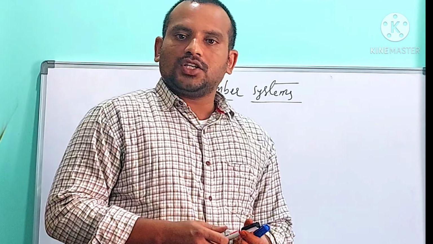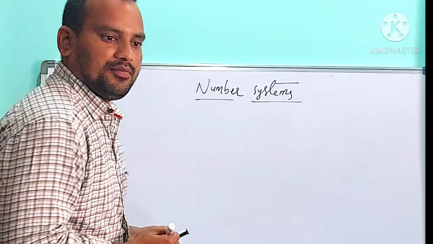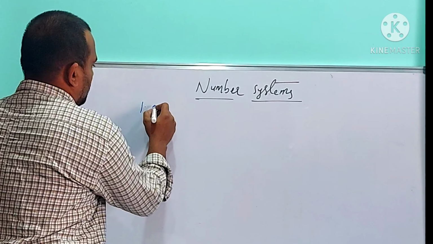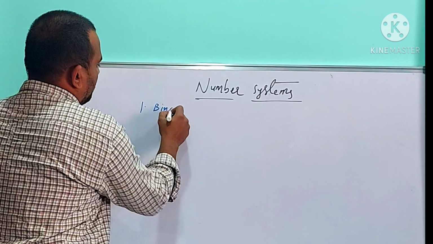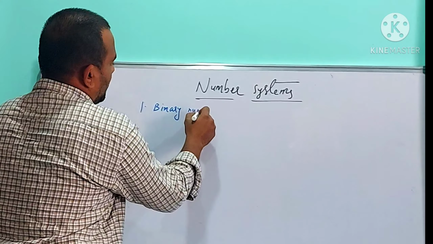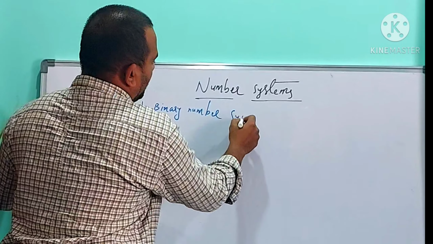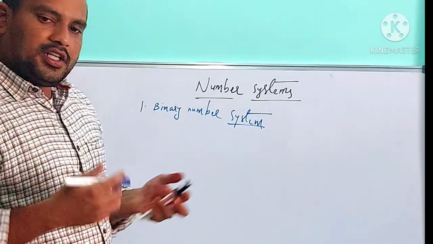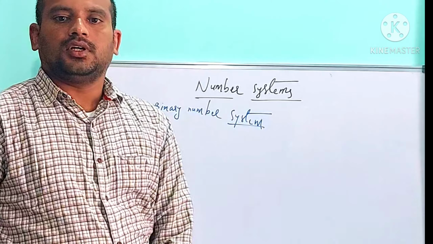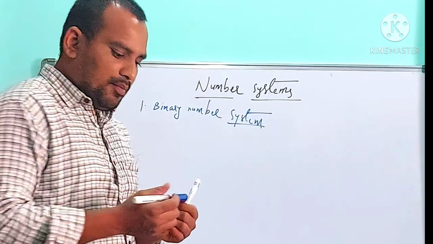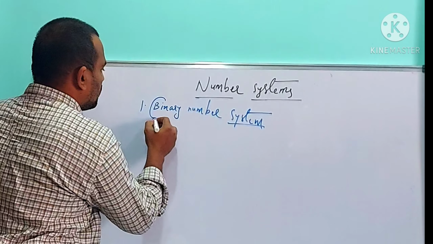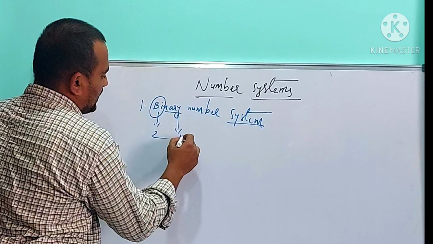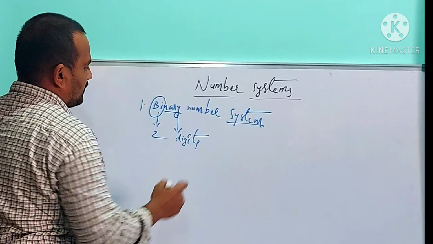There exist four number systems in this world. First one is the binary number system. What is meant by binary number system? Bi means two. Nari means digits.